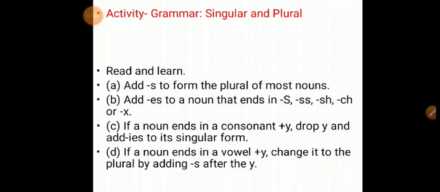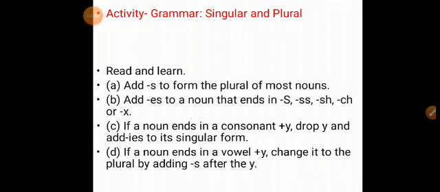Then the nouns that end in a consonant. If the noun is ending in a consonant followed by y, change it into the plural form by changing the y to i and then adding es. If the noun ends in a consonant plus y, then we have to remove y and add ies. Then we will get the plural form. For example, city, cities. Monkey, monkeys.